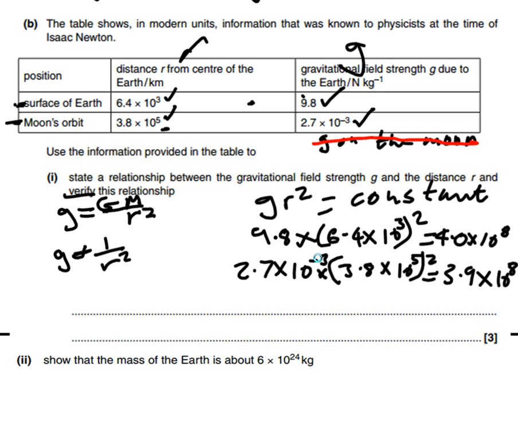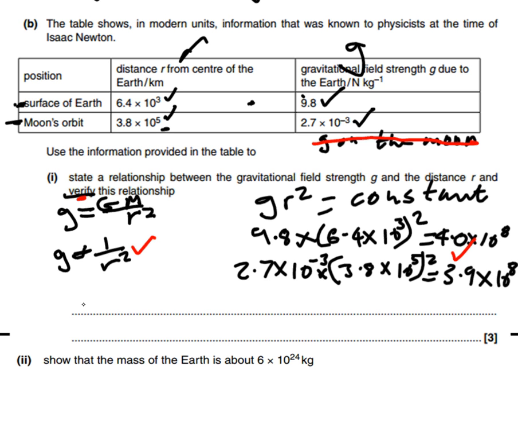Okay. What have we got so far in terms of marks? We've got a mark for doing this bit, a mark for doing this bit, because that shows that we're verifying it. And we also get our last mark for comparing these two.